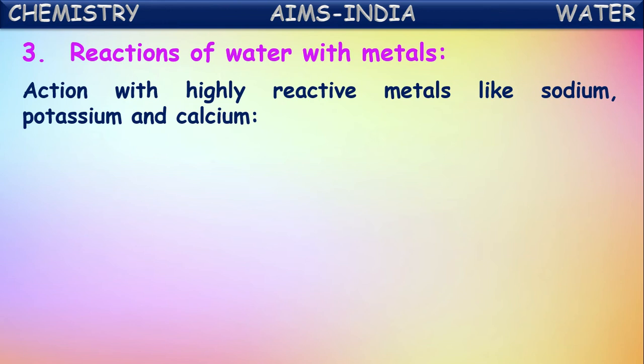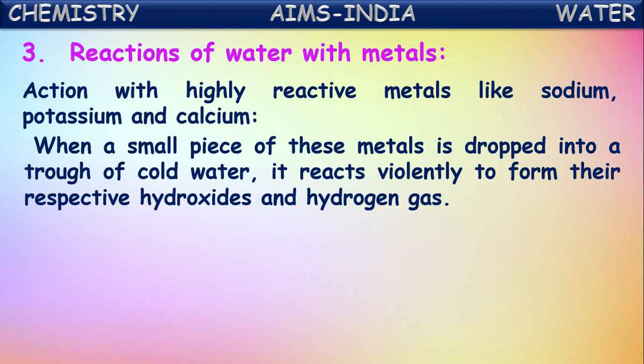There are certain metals which react vigorously in chemical reactions. Those we call highly reactive metals, like sodium, potassium, calcium, etc. When a small piece of these metals is dropped into cold water, the water reacts violently to form their respective hydroxides and hydrogen gas. So these metals react vigorously even with cold water. A very fast reaction occurs and they form the respective metal hydroxides and liberate hydrogen gas.